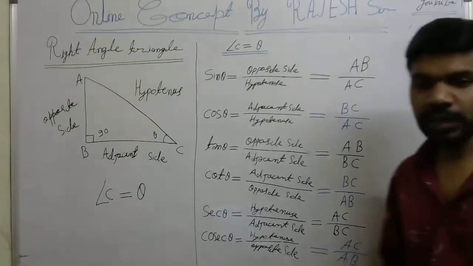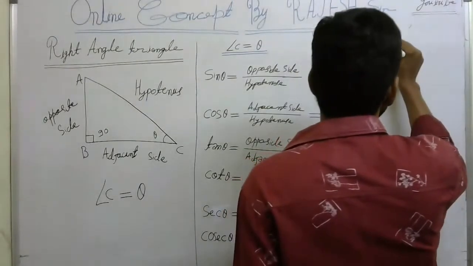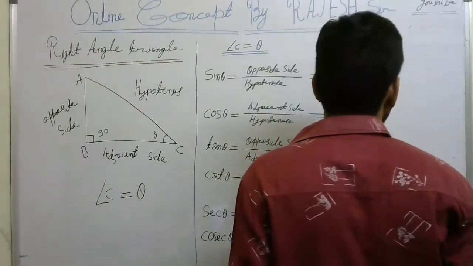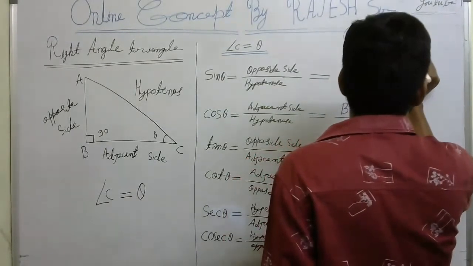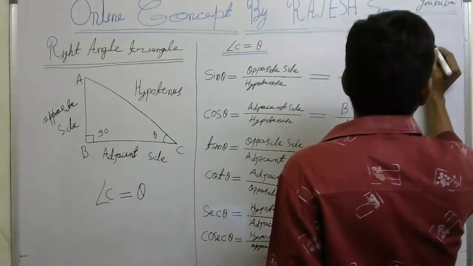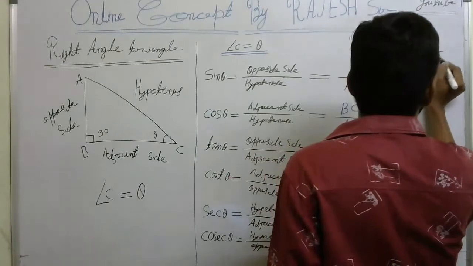And one more thing, I'm writing some relations here. The relation is sin theta is equal to 1 by cosec theta.